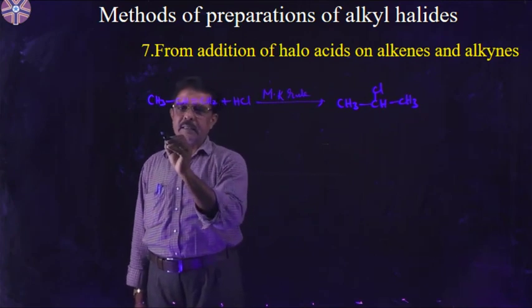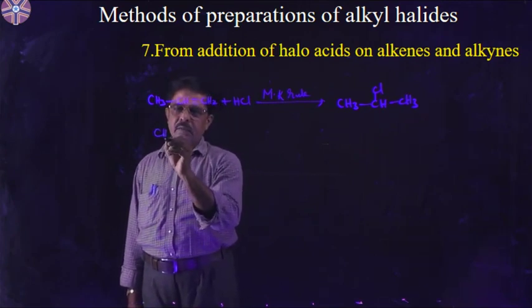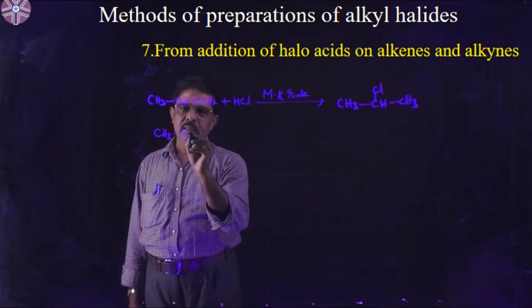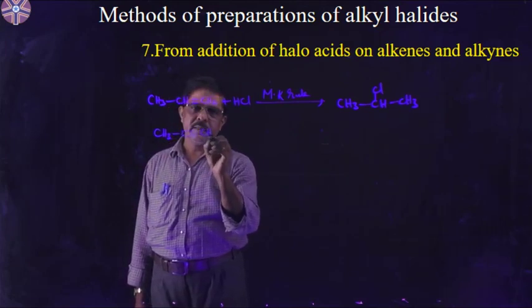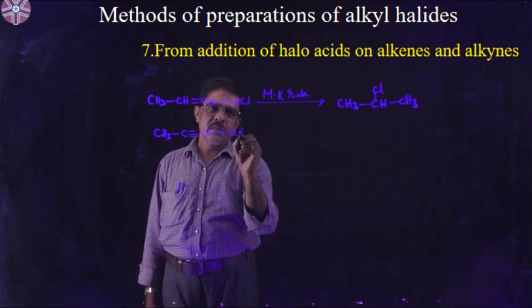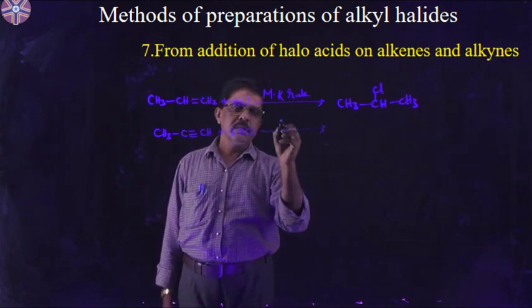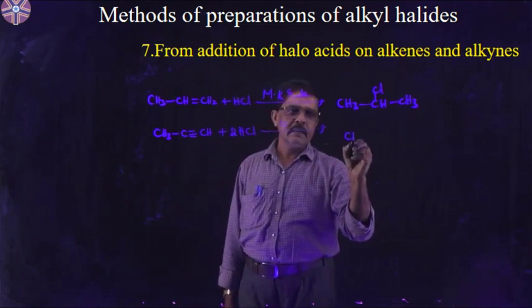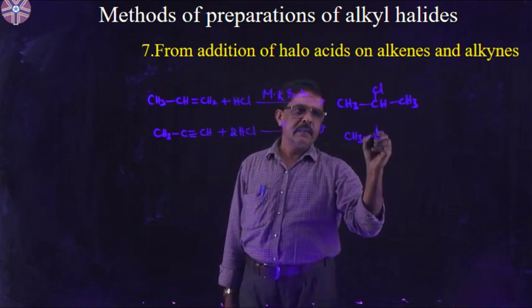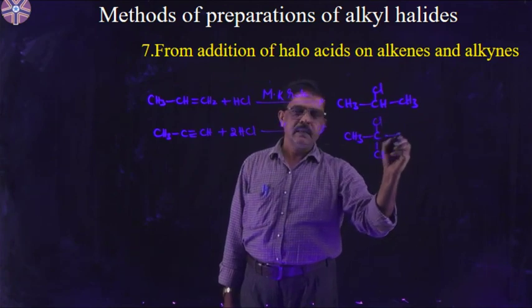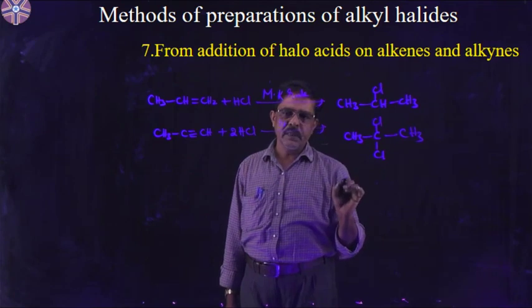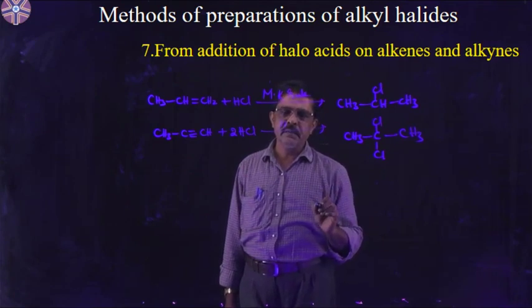From an alkyne, I want to write it. Alkyne CH3C≡CH plus 2HCl. It also follows the Markovnikov rule. Then we will get CH3, Cl, Cl, CH3. This is the Markovnikov product. But in the presence of peroxides, it follows the